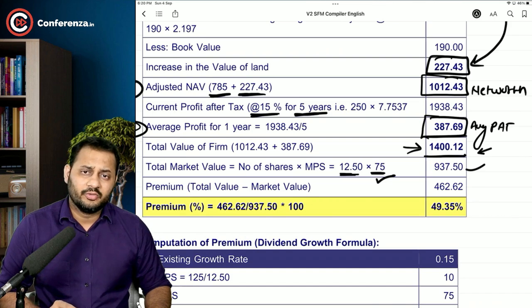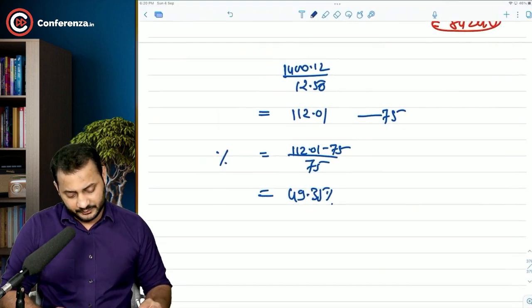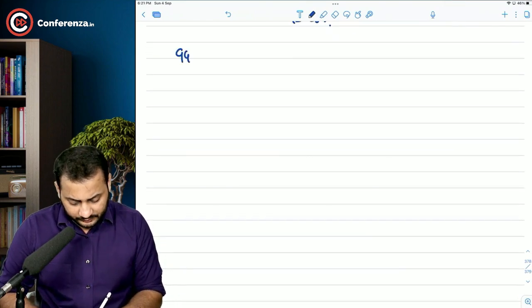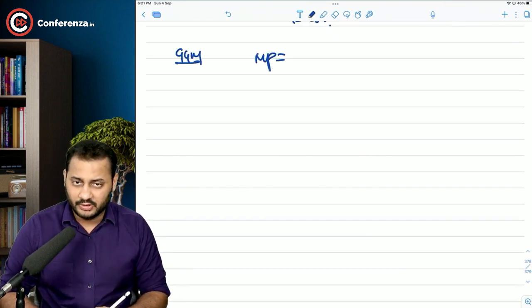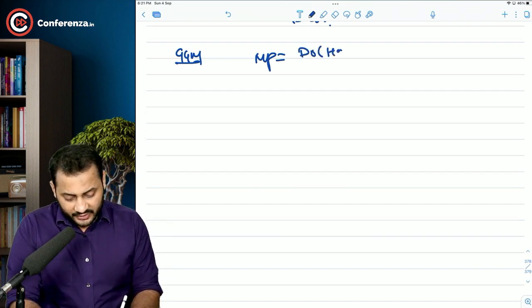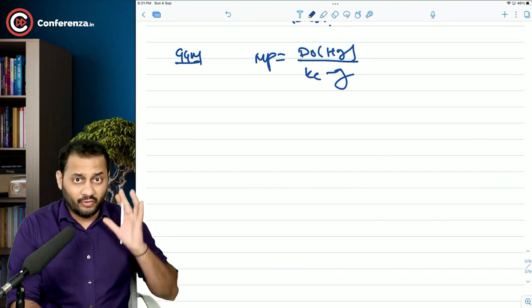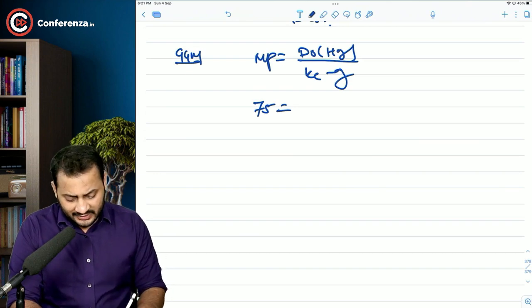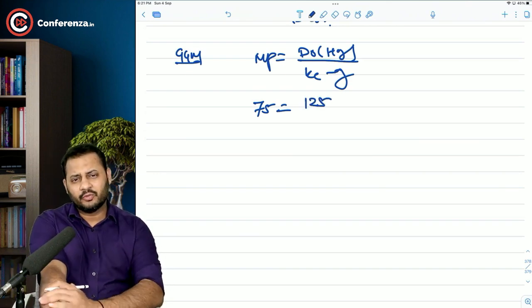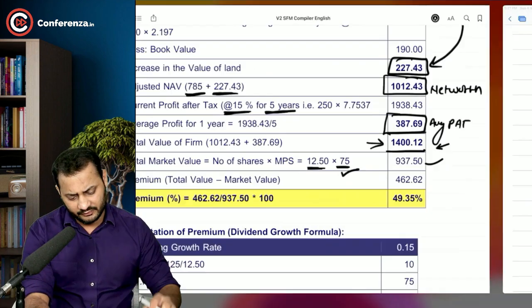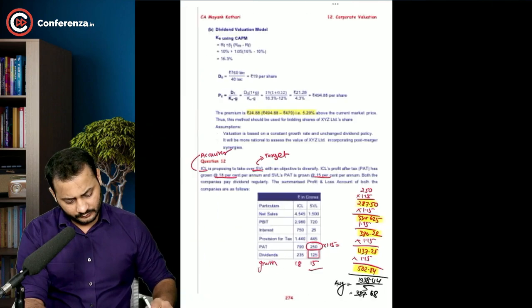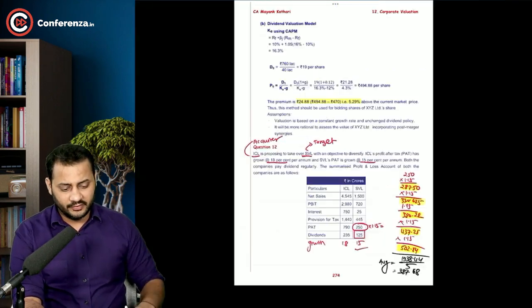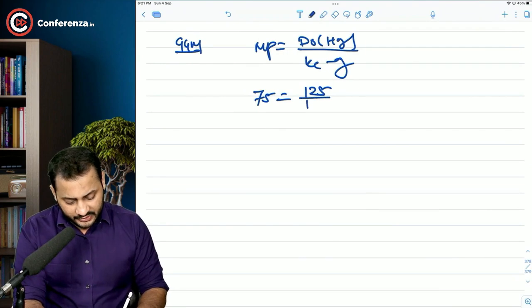What is going to be the discounted cash flow method? See, it's very simple. The Gordon's growth model. Let's first use the Gordon's growth model. In Gordon's growth model, we need certain figures, 1 plus g, cost of equity minus g. For SVL, we have the current price, 75 is the market price. And what is the dividend? Total dividend is around 125. Let's have a look. See, the total dividend is 125, but we need per share dividend and the number of shares is 12.5. And the growth rate right now, the current growth rate, is 15%.